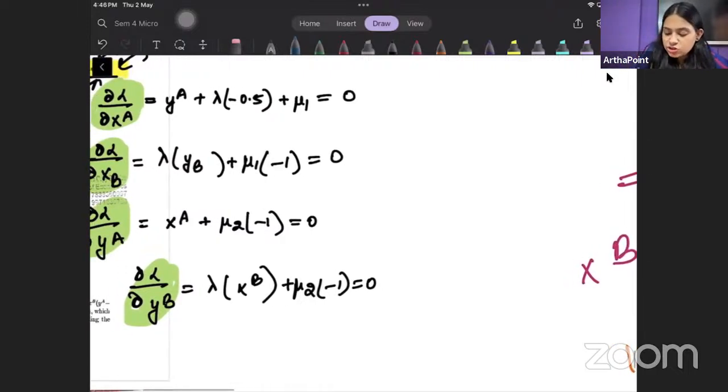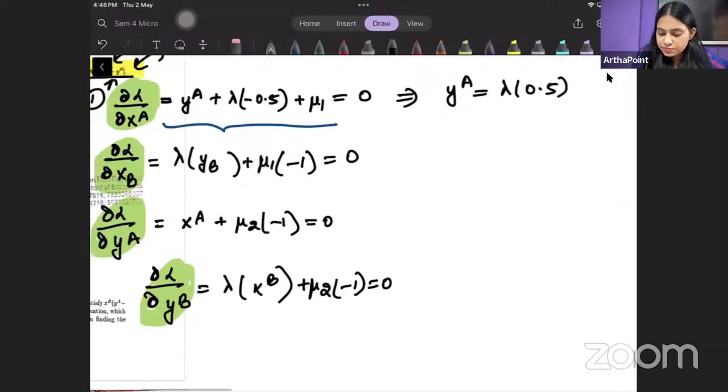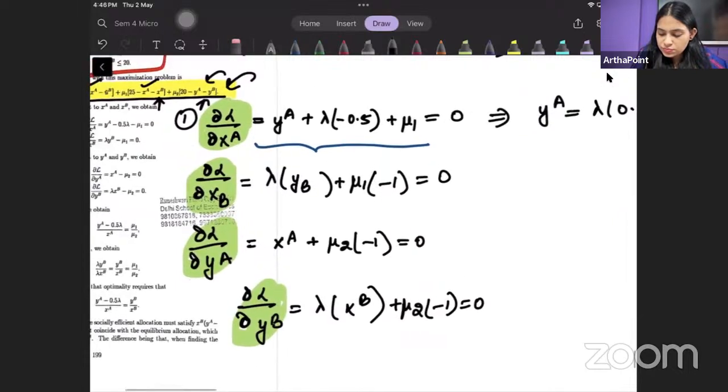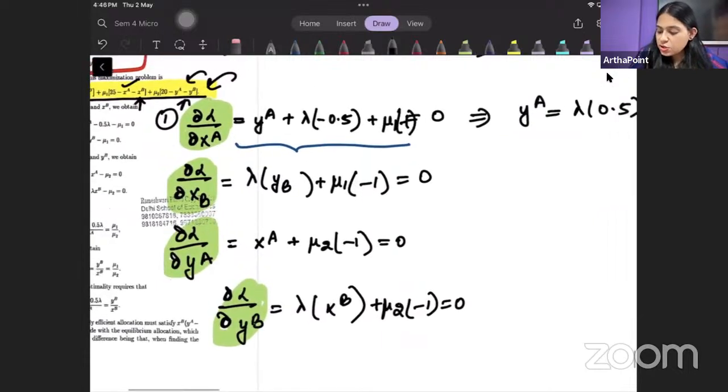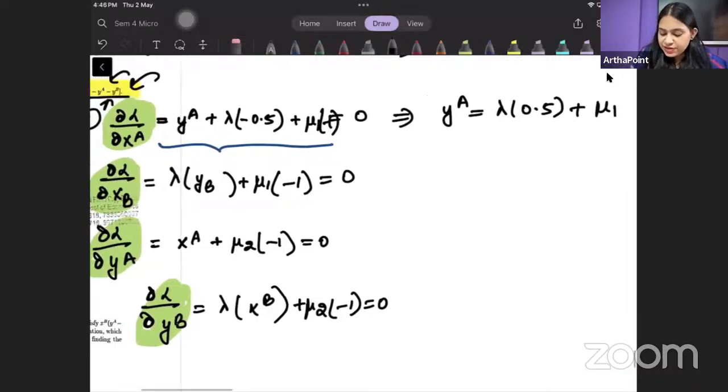तो जब हमने इसको XA के कंपैरिजन में डिफरेंशिएट किया, let me solve this. I will get YA is equal to lambda into 0.5, यहाँ पे into -1 है ना, तो I will get plus mu1. When I have differentiated this with respect to YA, I will get XA is equal to mu2.